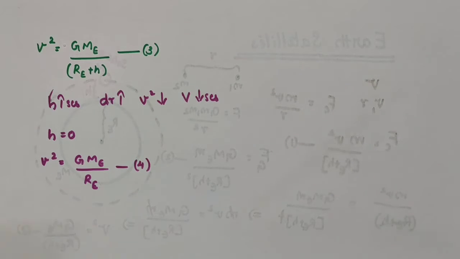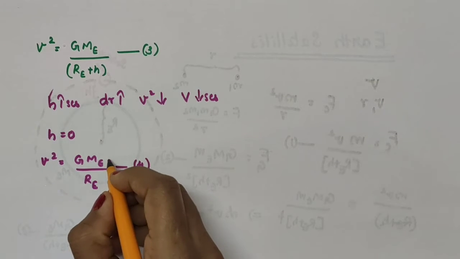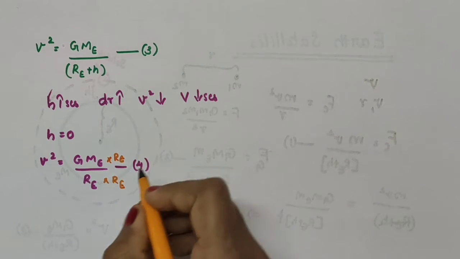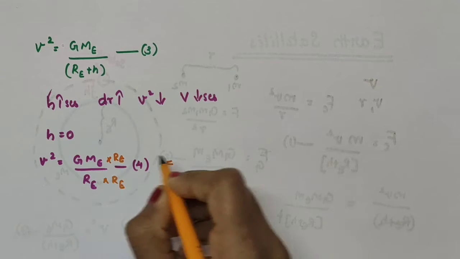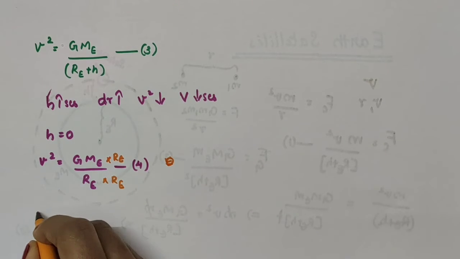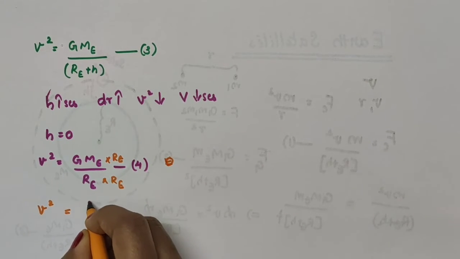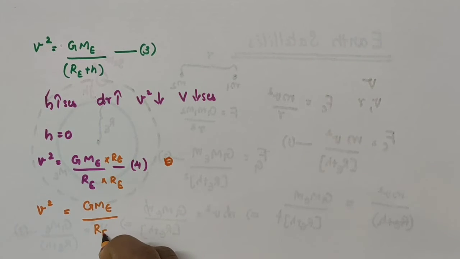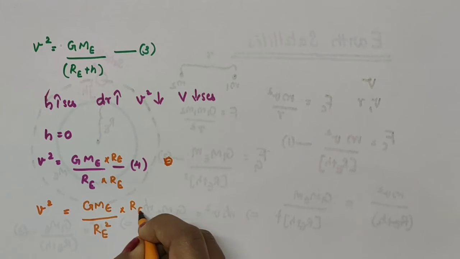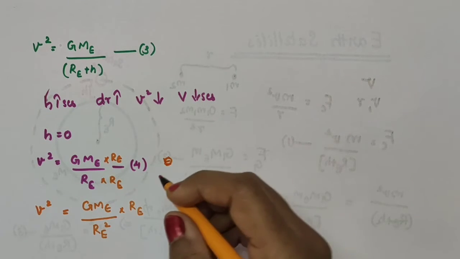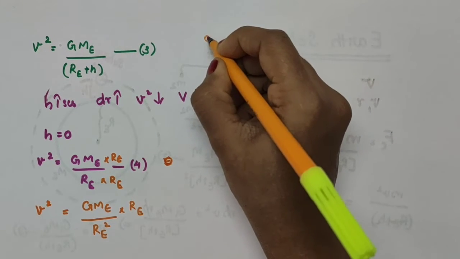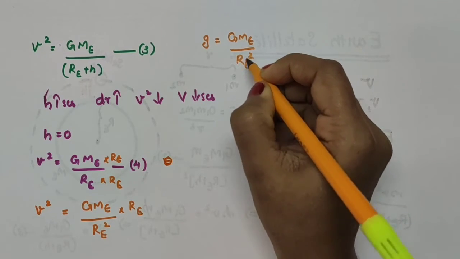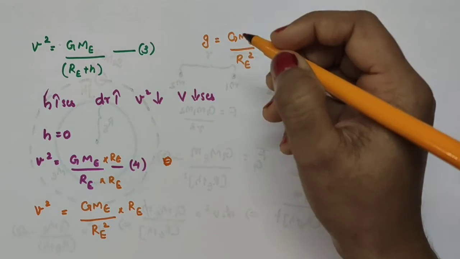Next, I am multiplying this expression, both its numerator and denominator, with Re. So this equation becomes v square is equal to GMe divided by Re into Re, that is Re square into Re. When we discussed the acceleration due to gravity of the earth, we got the expression g is equal to GMe divided by Re square. I hope you remember this equation, otherwise I will provide the link in the description box.